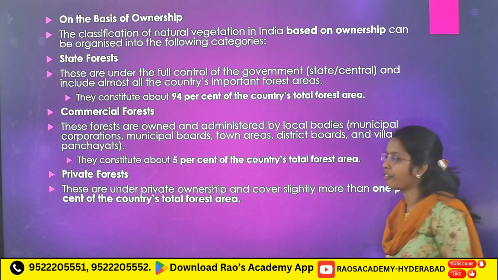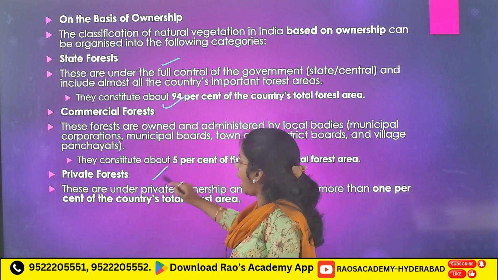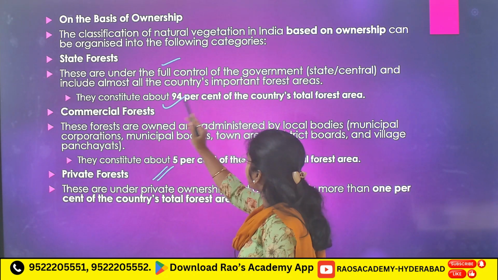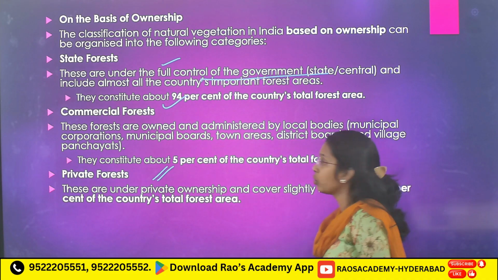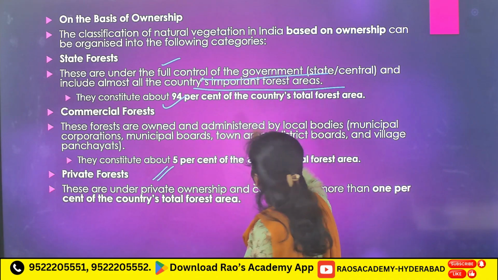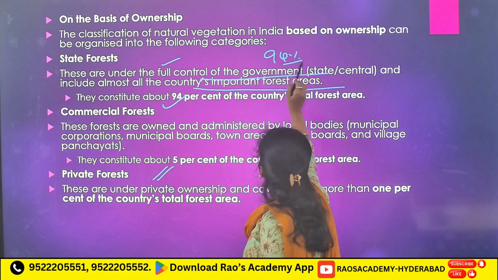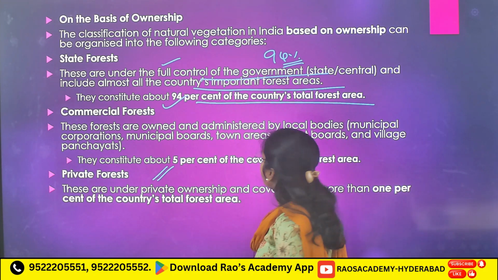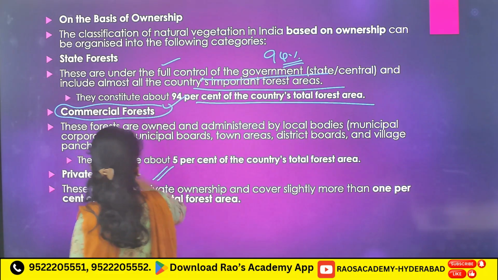Next, on the basis of ownership, we have state forest, commercial forest and private forest. State forest, full control of government, state or central, and includes almost all the country's important forest area. 94% of the country's total forest area here. Now, commercial forest.